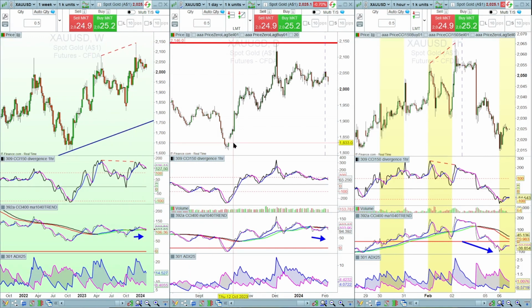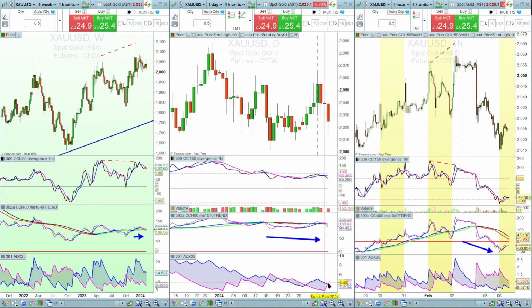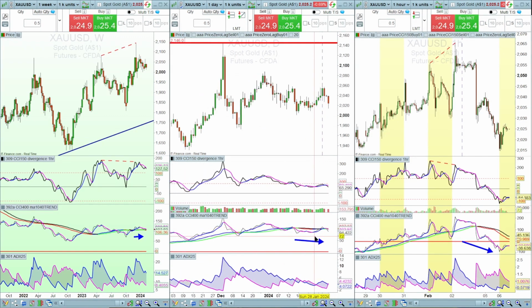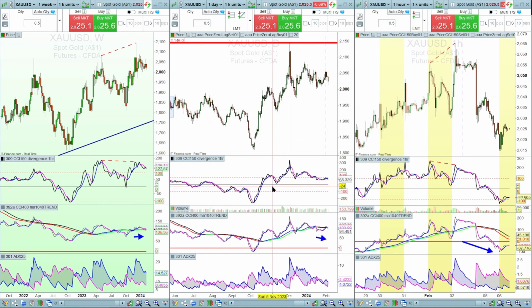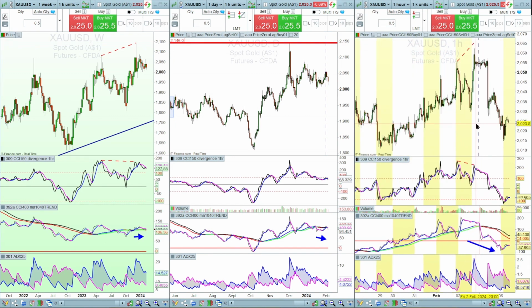So that's still in play, but overall we're looking at a somewhat neutral to bullish movement on the price at the moment. On the daily, we've broken to the downside. You can see that's a fresh breakout to the bearish side on the ADX. The CCI 400 is also bearish, and the CCI 150 divergence indicator is moving to the downside in line with the price, but there's no divergence. And on the hourly, bearish on the ADX, bearish on the CCI 400. And on the CCI 150, we did draw this bearish divergence in our previous video, and that's actually broken down, hit our target level.